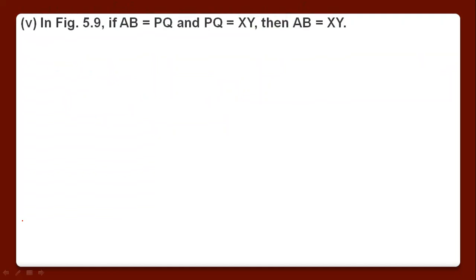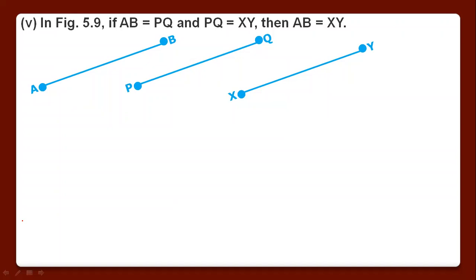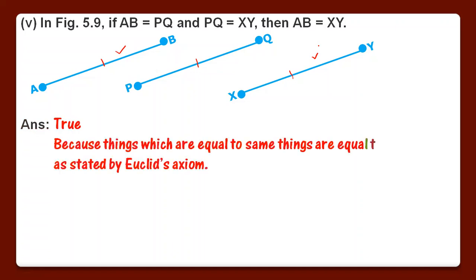Fifth one is, in figure 5.9, AB is equal to PQ and PQ is equal to XY. Then we have to prove that AB is equal to XY. This statement is true because things which are equal to the same thing are equal to one another, as stated by Euclid's axiom. We studied in Euclid's first axiom that things which are equal to the same thing are equal to one another. AB is equal to PQ, PQ is equal to XY, so what does this mean? AB will also be equal to XY.